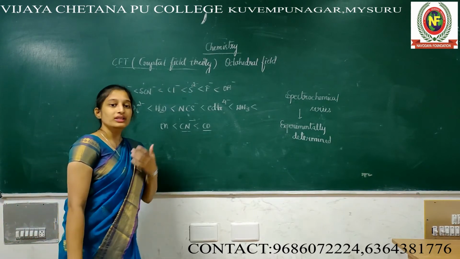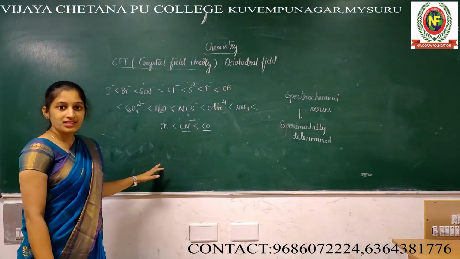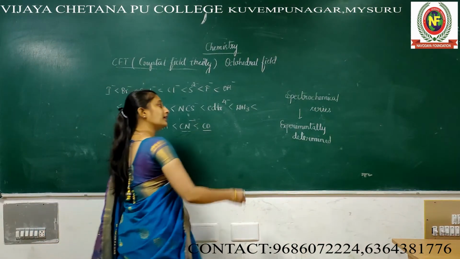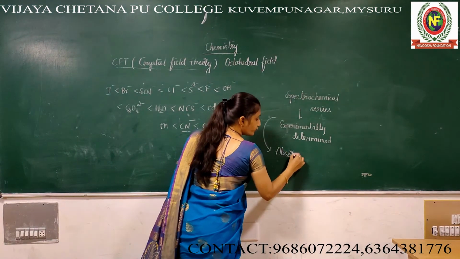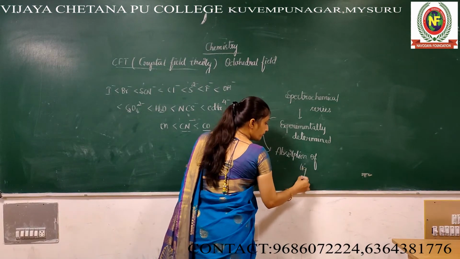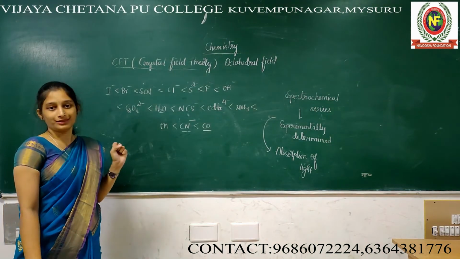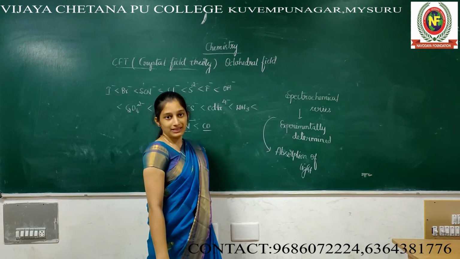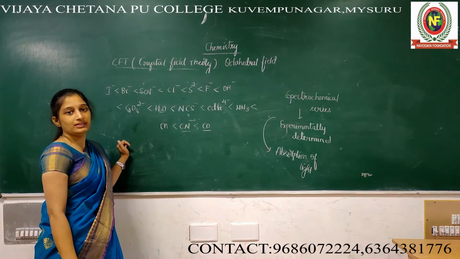In VBT, we don't have any explanation why they are strong or why they are weak. But in CFT, they gave the spectrochemical series. How did they get it? Through the absorption of light. Whichever ligand absorbs more light is strong. Based on that concept, they determined experimentally and gave one set of series. That series we call the spectrochemical series.